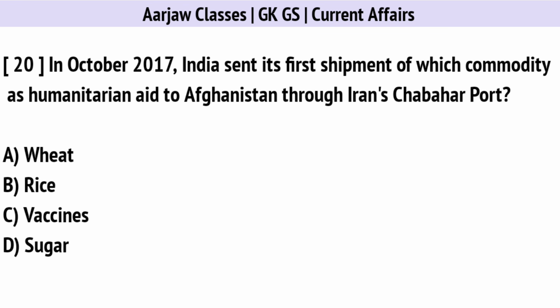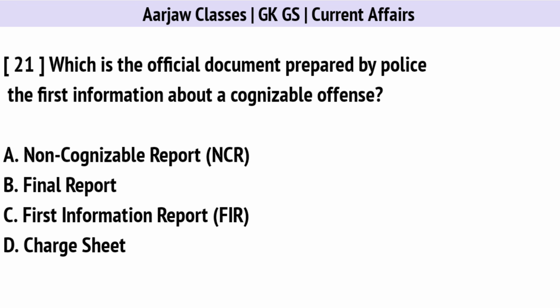In October 2017, India sent its first shipment of which commodity as humanitarian aid to Afghanistan through Iran's Chabahar port? Correct option is A. Wheat. Which is the official document prepared by police to record the first information about a cognizable offence? Correct option is C. First Information Report.